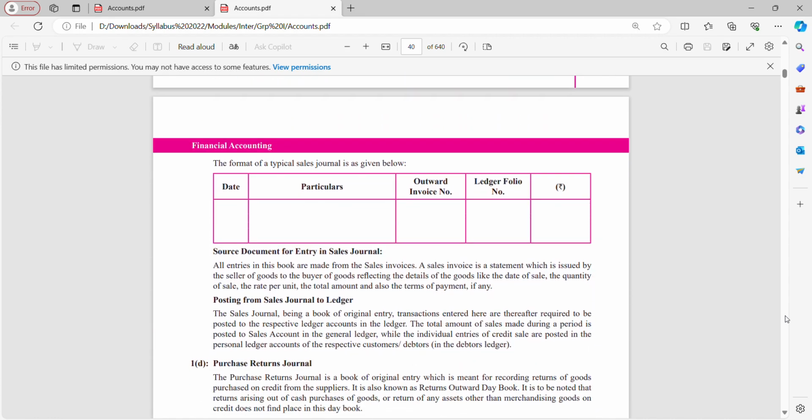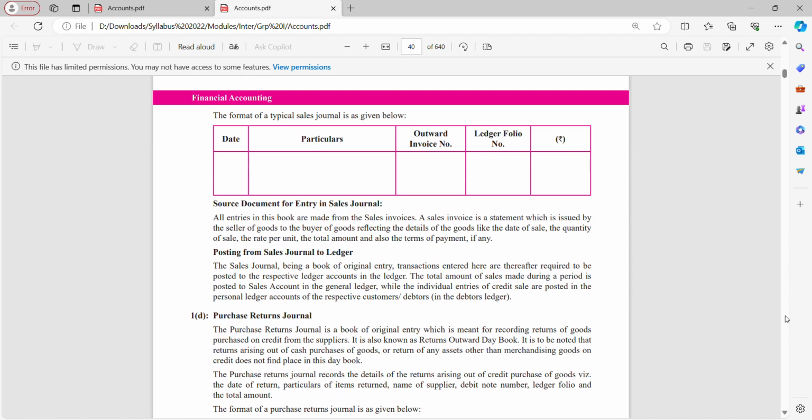Then the format and source document for entry in sales journal. The source document will be the sales invoice. There it was purchase invoice, here sales invoice. Quantity, date, name of customer, rate per unit, all the details I'll get from the sales invoice.